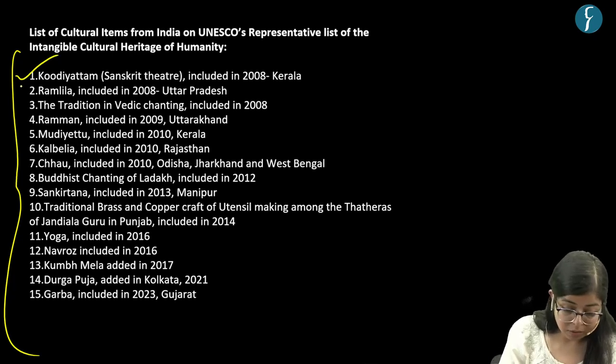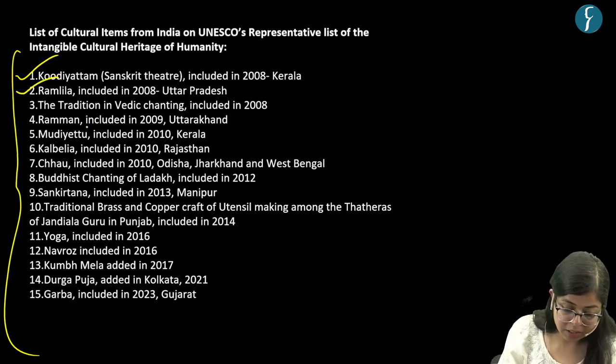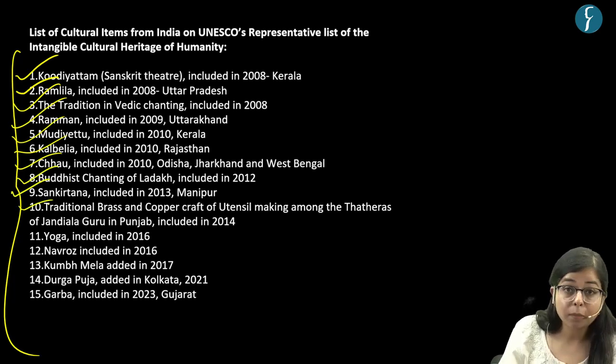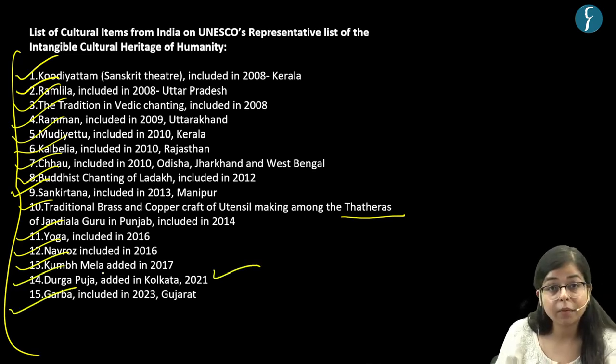And other such cultural items include Ramlila, the tradition of Vedic chanting, Ramman, Mudiyettu, Kalbelia, Chhau, Buddhist chanting of Ladakh, Sankirtana, traditional brass and copper craft of Thatheras in Punjab, Yoga, Navroz, Kumbh Mela. The last such entrant was Durga Puja in the year 2021, and the latest entrant becomes Garba, right?